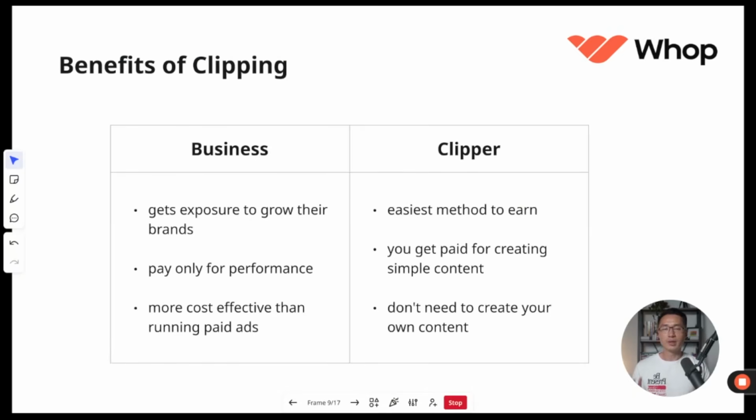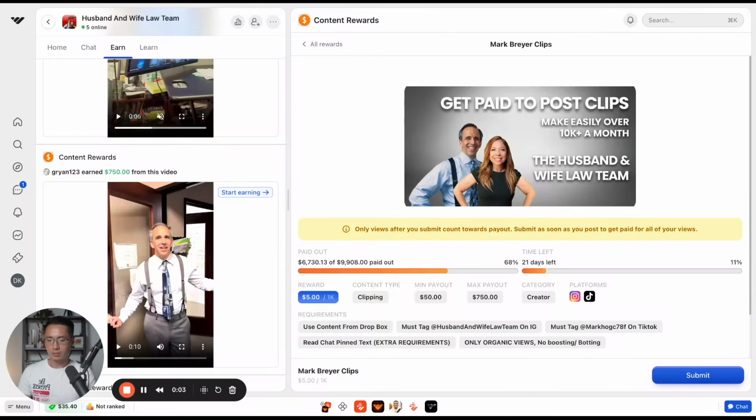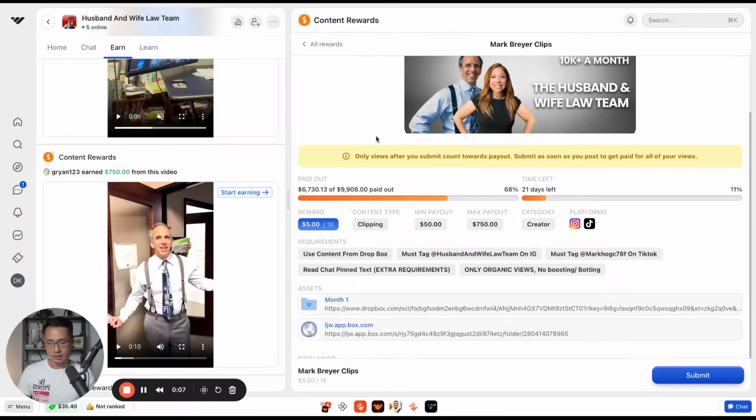And this model really is a win-win between the business and the clipper, because the business gets exposure to grow their brands and they only pay for performance. And most of the time, it's more cost effective than running paid ads. And as for the clipper, this method is one of the easiest ways to earn money online. You get paid for creating simple content and you don't need to create your own content. That's what makes clipping so easy, because all the content is provided by the influencers or businesses you work with.